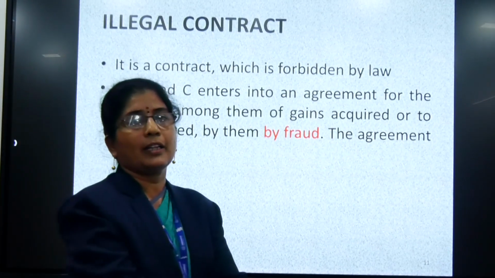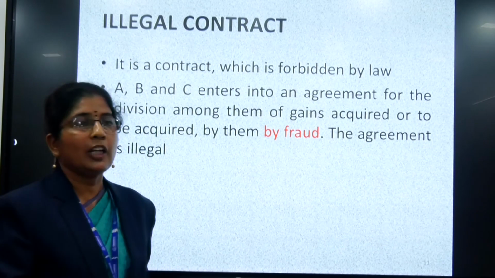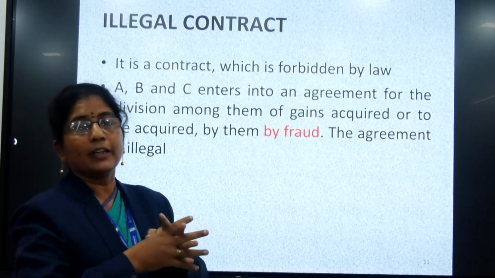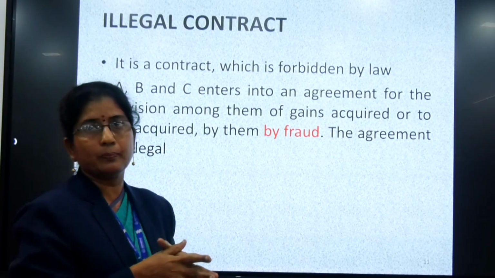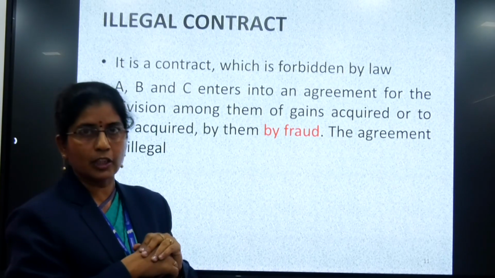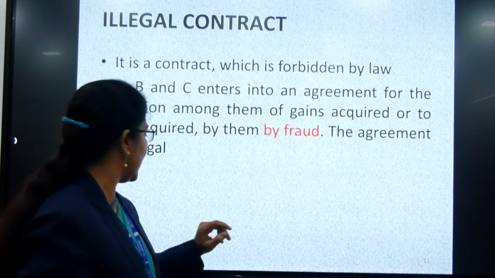Similarly, an illegal contract. Suppose the two parties entering into a contract have entered into it by fraud. So that is illegal. If the government has banned certain goods, and A has accepted to deliver the goods banned by the government, then it is an illegal contract.